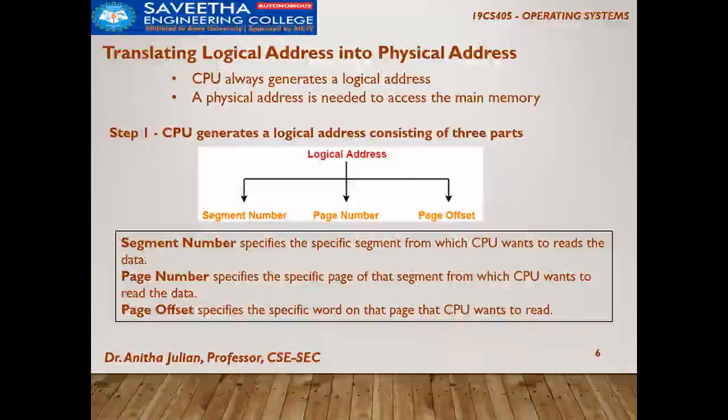Now, how does address translation happen in segmented paging? First, the CPU generates a logical address consisting of 3 parts: a segment number, a page number and a page offset. In paging we had only page number and offset, and in segmentation we had only segment number and segment offset. The segment number specifies the segment, and the page number specifies the particular page in that segment, and the offset is the offset within the page.